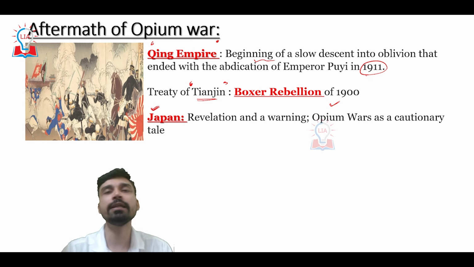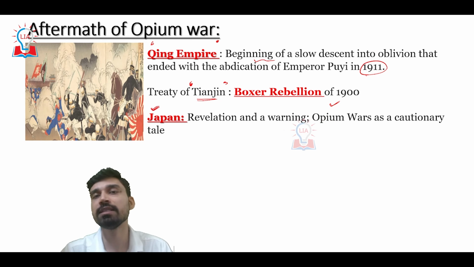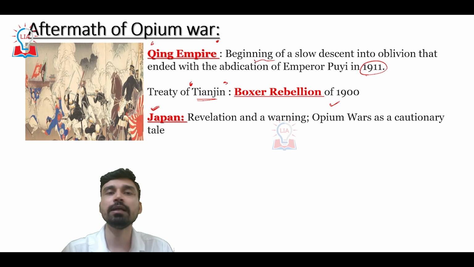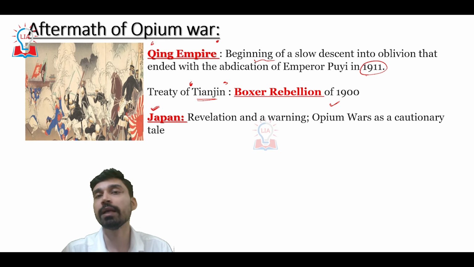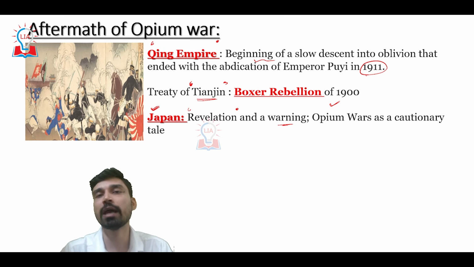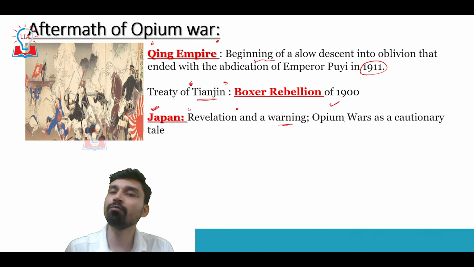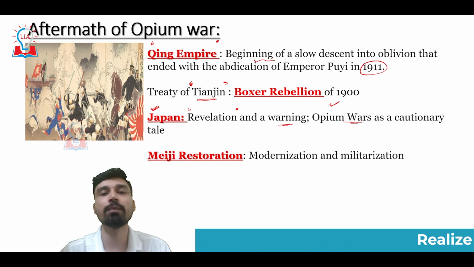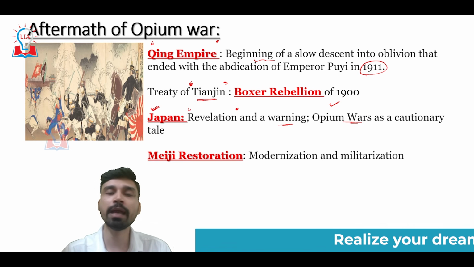The most important effect is what we see in the case of Japan. Japan took a lesson from the Chinese Opium War. It served as both a revelation and a warning for them, because Japan realized that if they did not take any measures right now, the same fate could visit them also, and European powers could do to Japan what they had done to China.